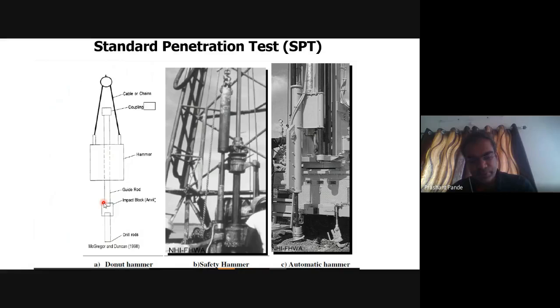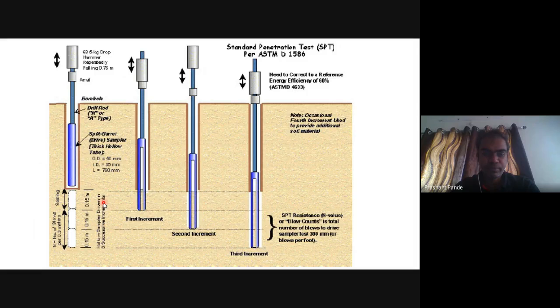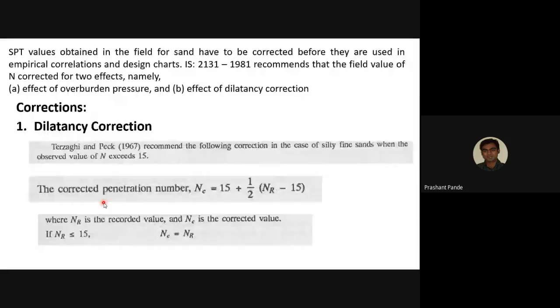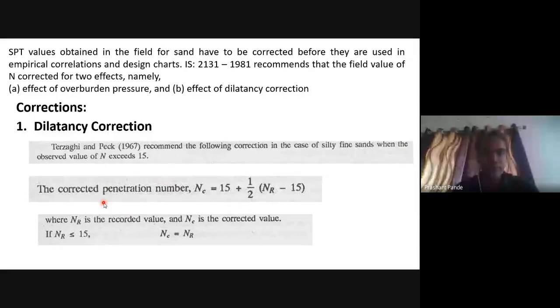The first 150 mm, that is 15 centimeters, is considered as the seating drive, and the other 300 mm is counted as the N value. As per IS 2131, corrections are required for two effects, namely the effect of overburden pressure and the effect of dilatancy correction.